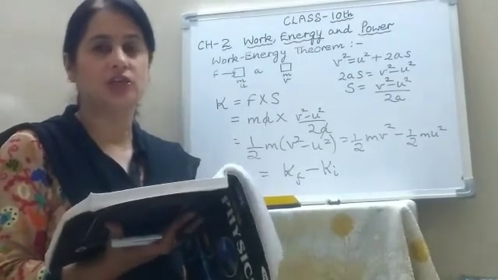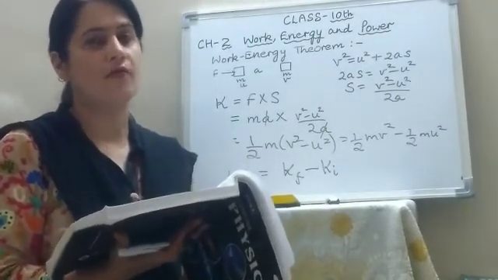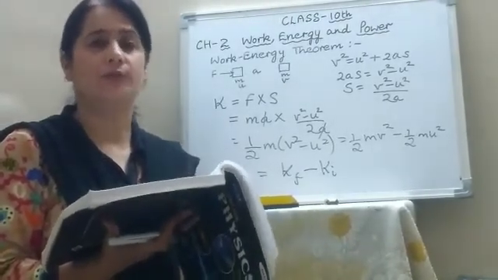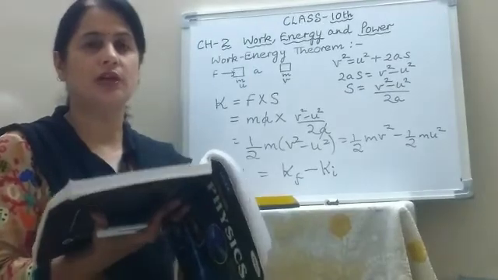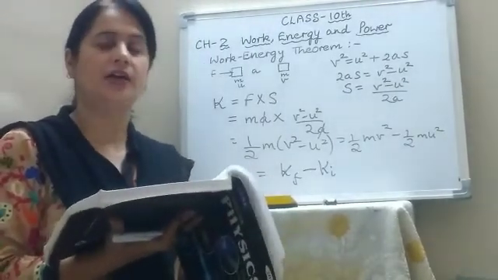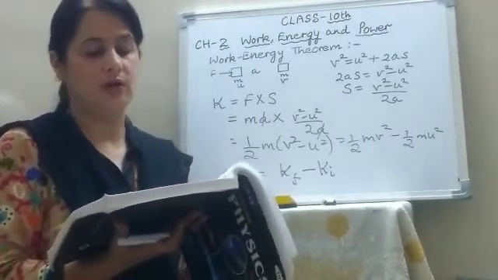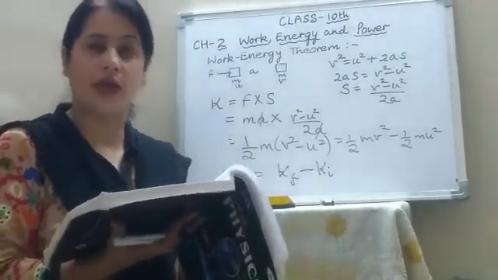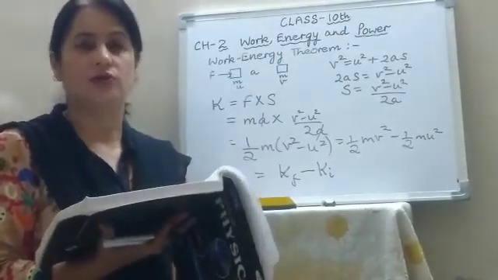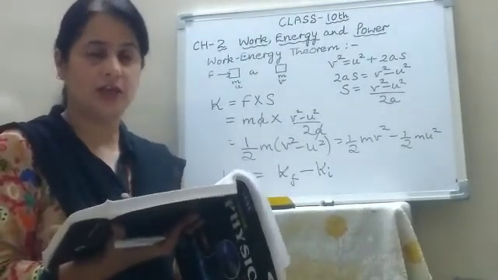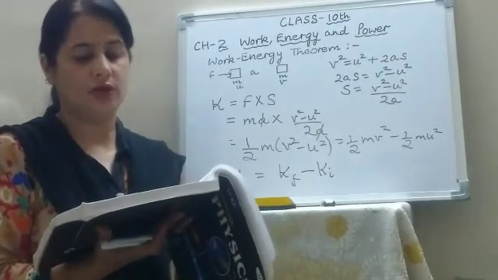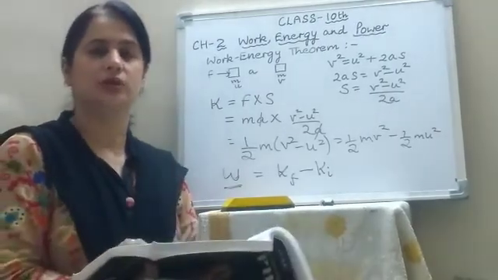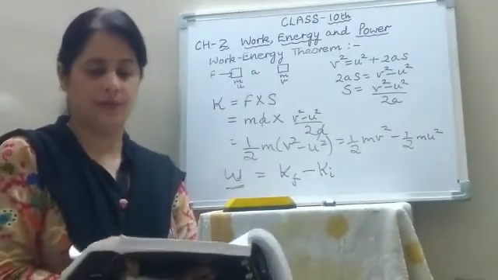Potential energy can change only into the form of kinetic energy. Remember this. There are many kinds of energy, but potential energy will first convert into kinetic energy and then kinetic energy will convert into other forms of energy. But kinetic energy can change into any other form. And also the last difference is that potential energy does not depend on the speed of the body, but kinetic energy depends on the speed of the body.